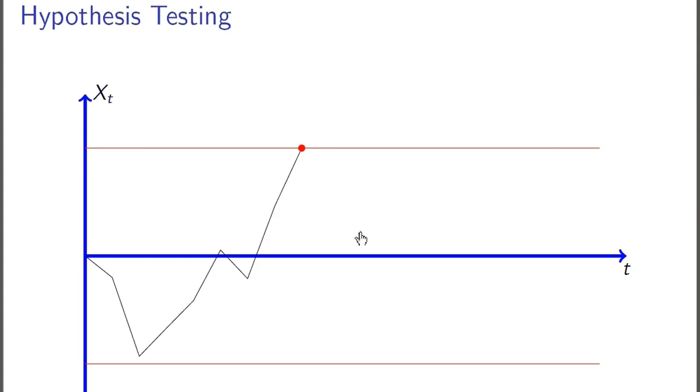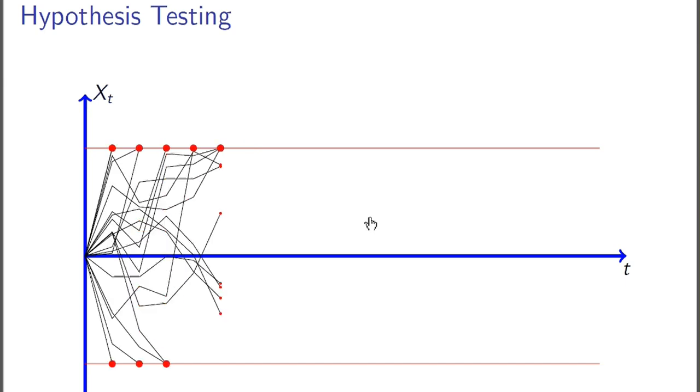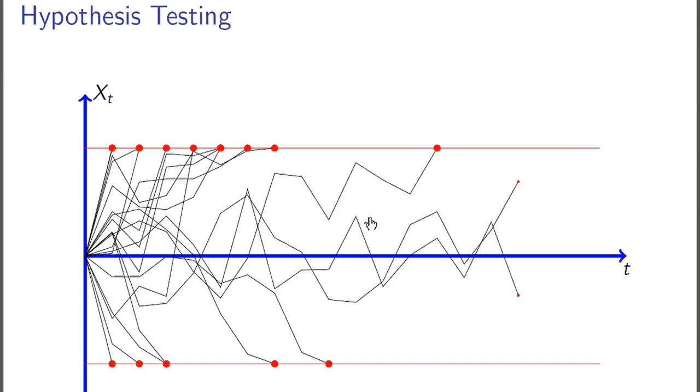So it basically lets the process go, and then when it hits the top boundary, then I stop and reject the null hypothesis. So maybe we should do it again. It's the same. So we probably want to do it a lot of times so that we can see sometimes we are going up, sometimes we are going down, and sometimes we just never stop.